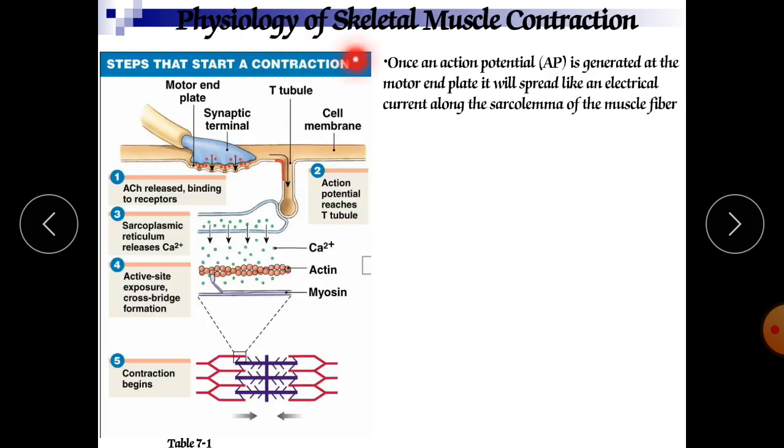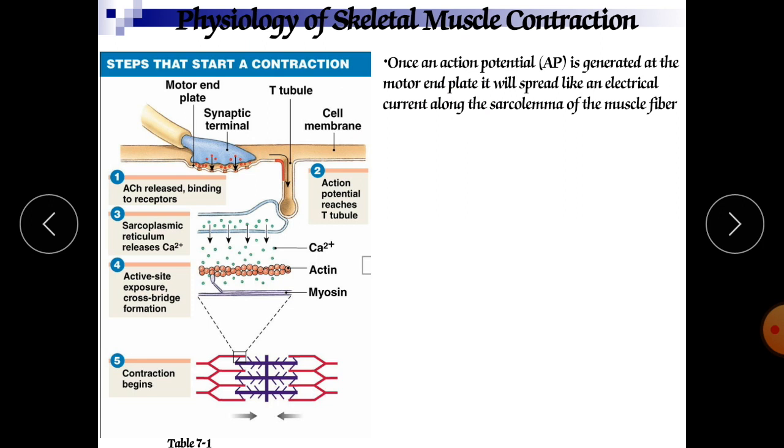Now, physiology of skeletal muscle contraction. This question is always asked in the examination. What is the muscle contraction physiology, or give an account of the process of muscle contraction, or how muscle contraction occurs in our skeletal muscle; explain and elaborate with the help of a diagram as well as with the help of the theory. So here the various points are there. So try to recall all the points. Point-wise we have to understand how the process is going on in our muscle.